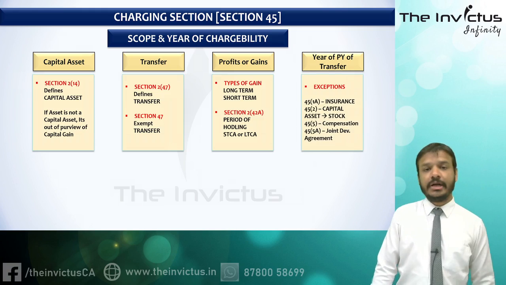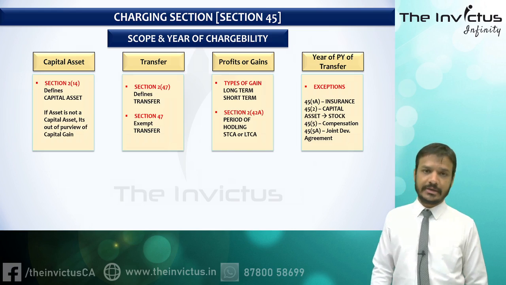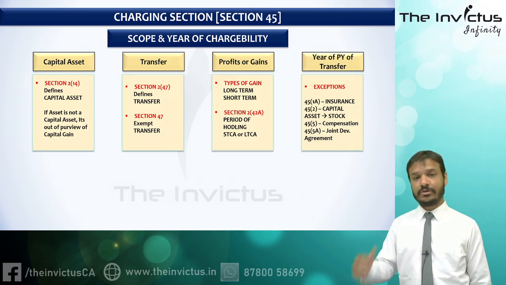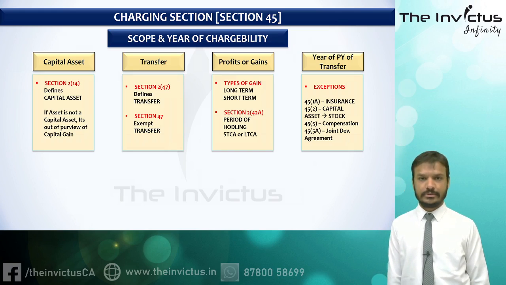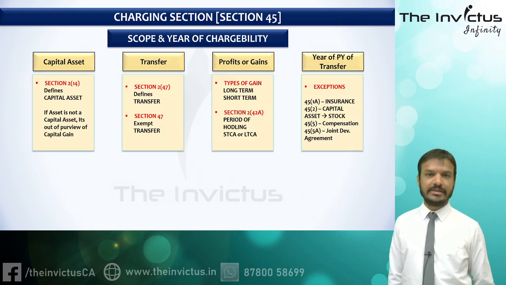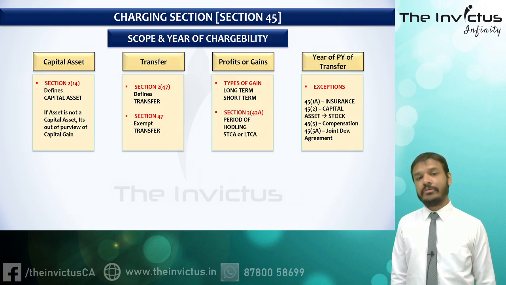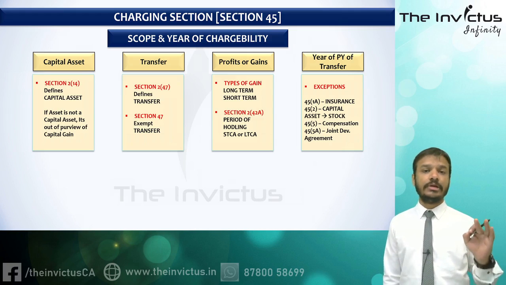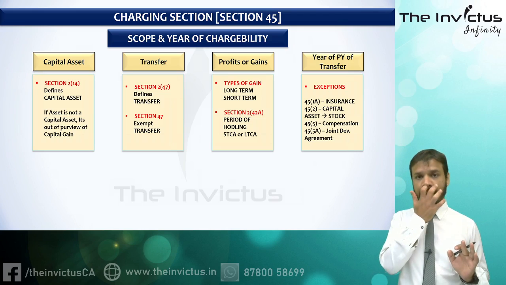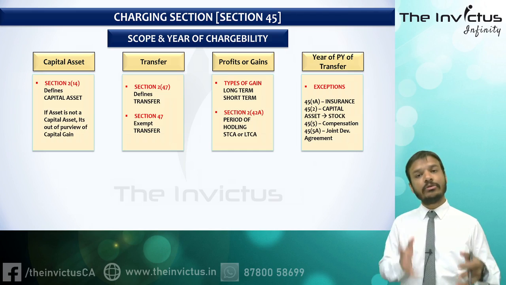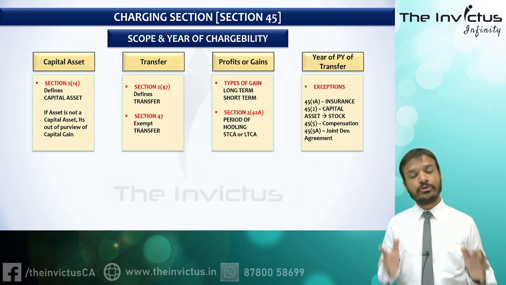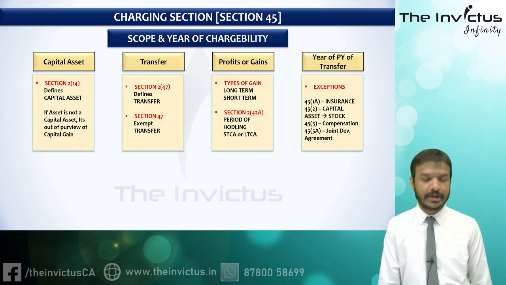If there is a profit or gain, then we will compute under this head. But what if there is a loss? Do we need to compute? Because the charging section does not say that if there is a loss, then we need to compute also. Do we require to compute loss also? Remember one thing, income includes loss also, right? So whenever we are talking about assessment of income, it always includes assessment of loss also. So we need to compute loss also under this head, correct?